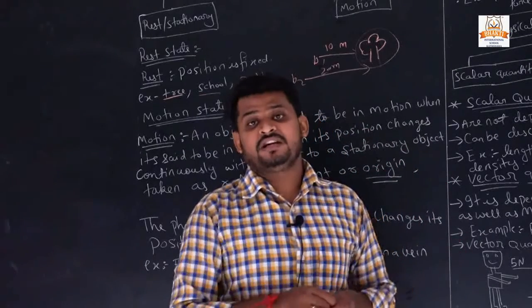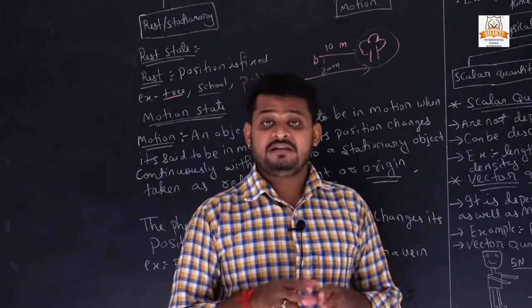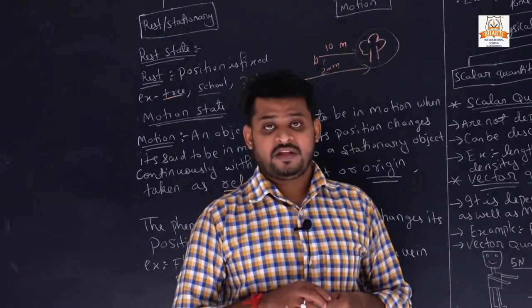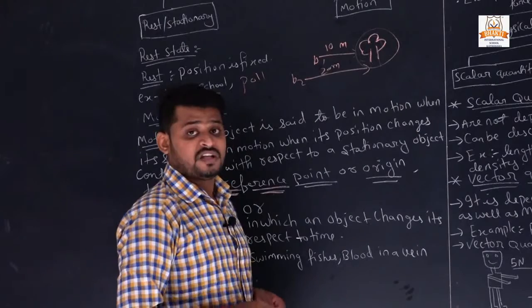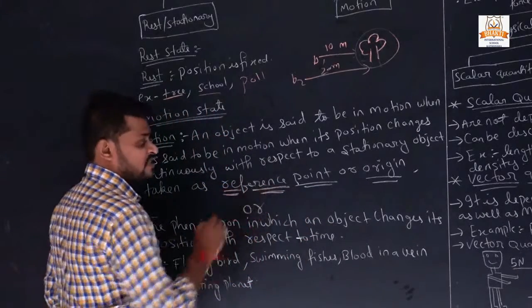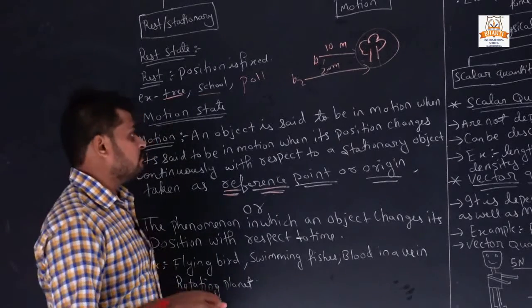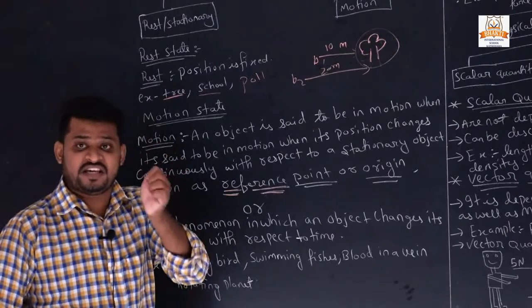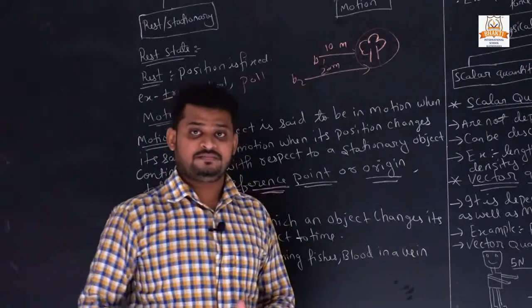So how do we know whether the train is in motion or not? When a fixed point passes away, according to that fixed point we observe whether we are moving or not. That fixed point is called the reference point or origin. So an object is said to be in motion when its position changes continuously with respect to the reference point.